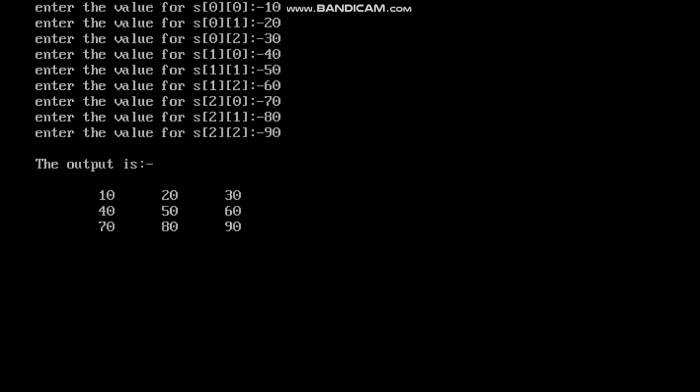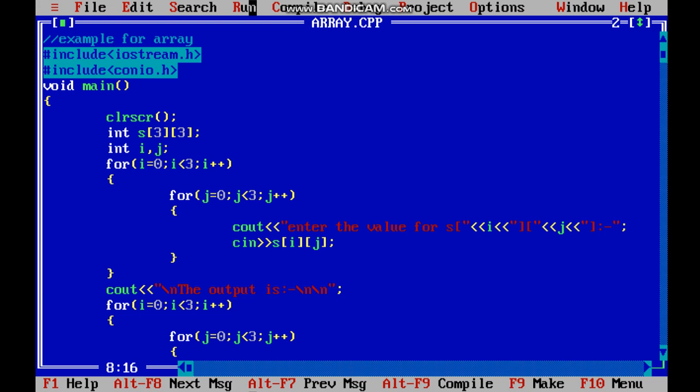Now as you can see over here, where 10 is written, it is 0th row and 0th column. Where 20 is written, it is 0th row and second column. And where 30 is written, it is 0th row and third column. Same way it goes for the next row and the last row. So this way the data is stored in a 2D array.